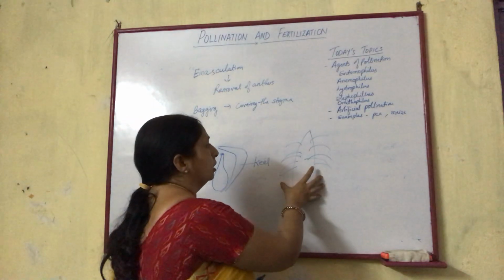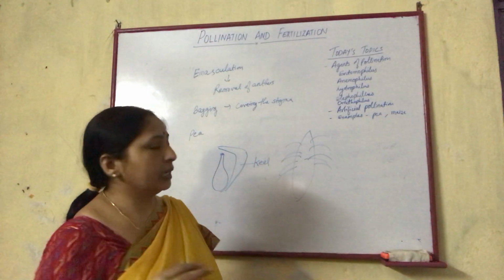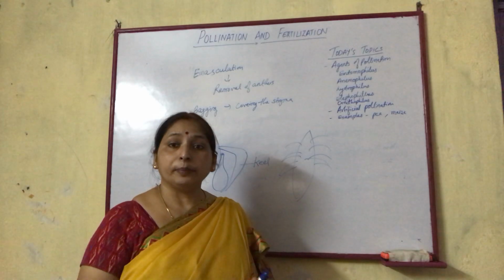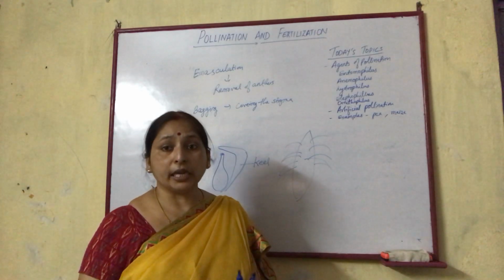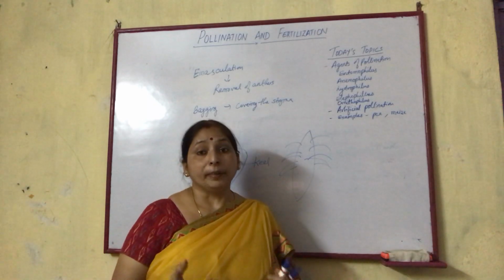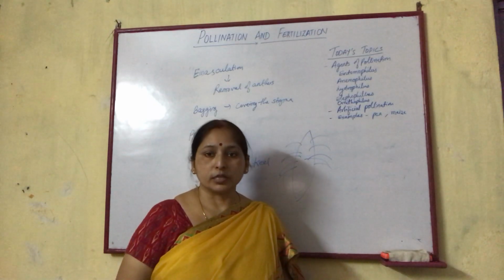So these are the special structures in these two flowers. In pea, the stigma is covered by the keel, and in the maize plant, the pollen grains and the male reproductive structures are exposed towards the outside.